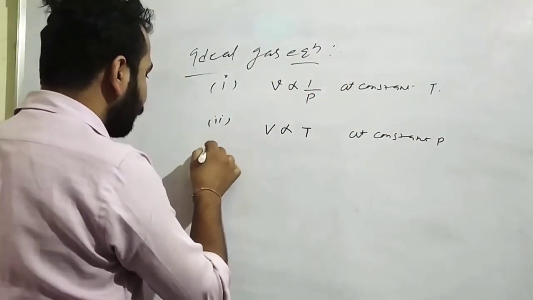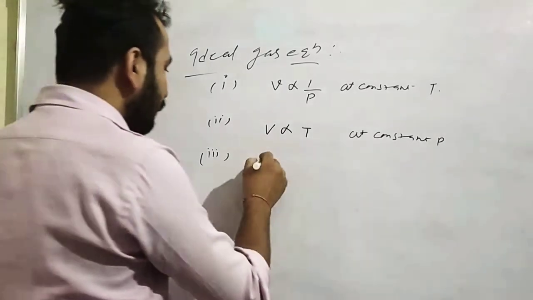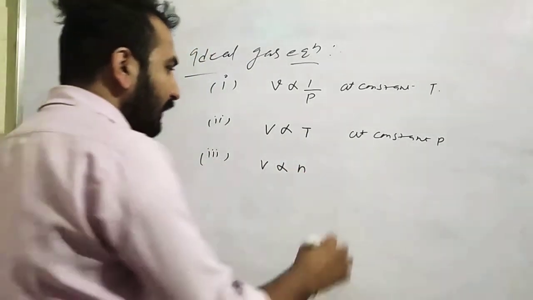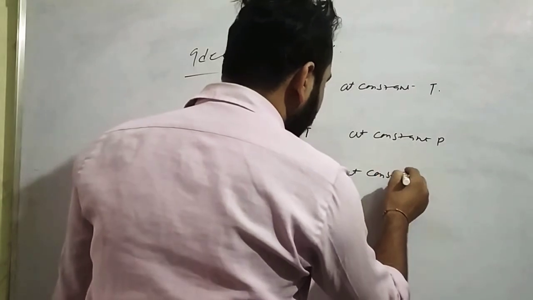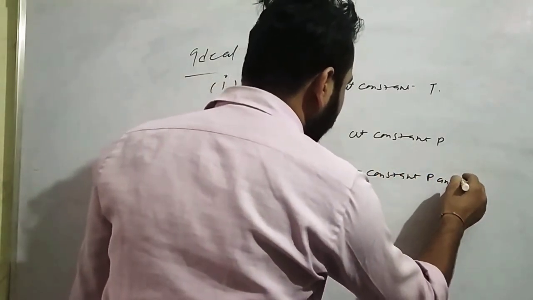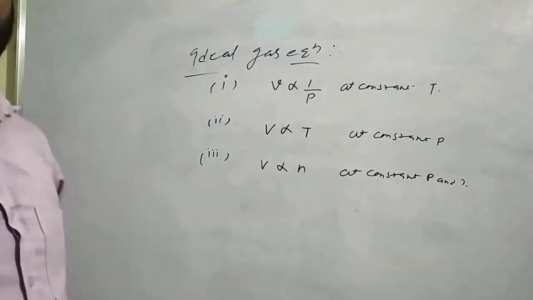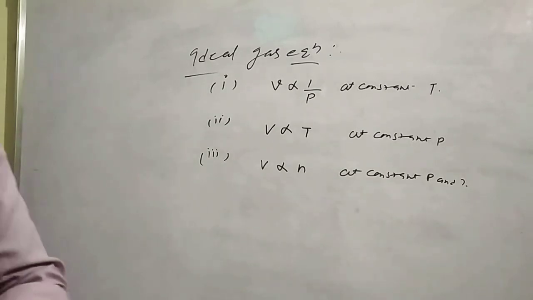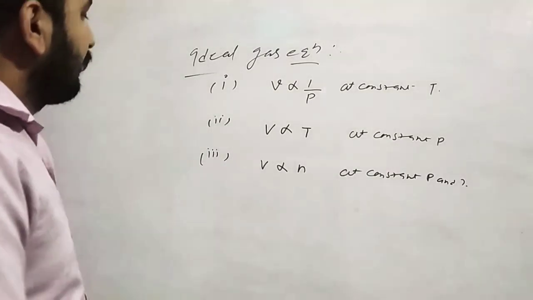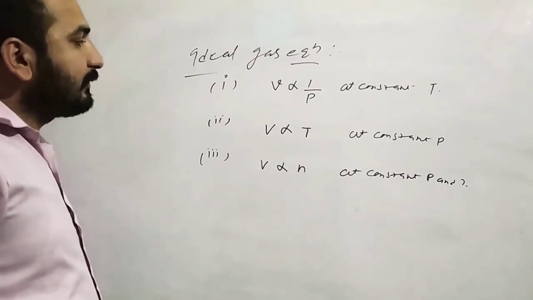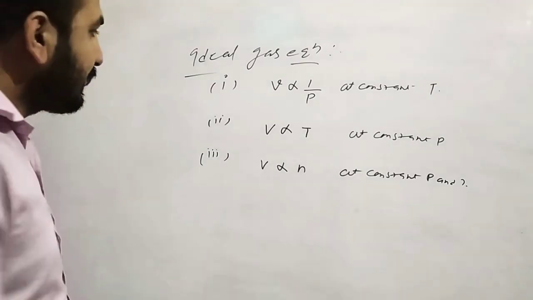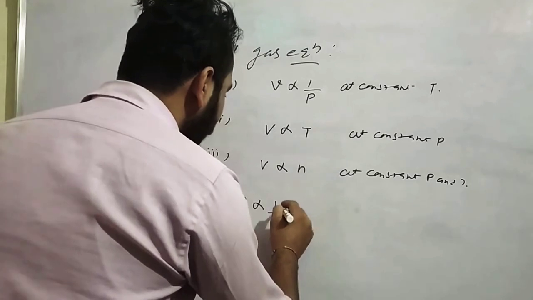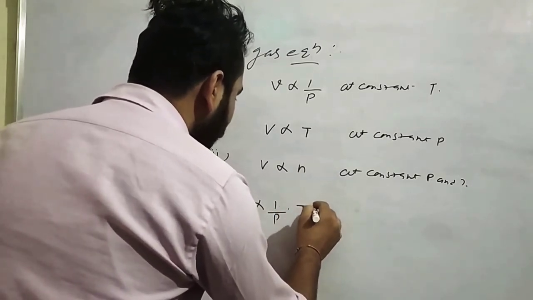The third is Avogadro law: the volume is directly proportional to the number of moles, n, at constant pressure and temperature. When you combine all these three laws, you can say that V is directly proportional to temperature and n, and inversely to pressure.